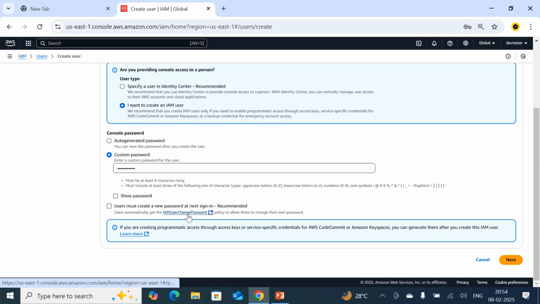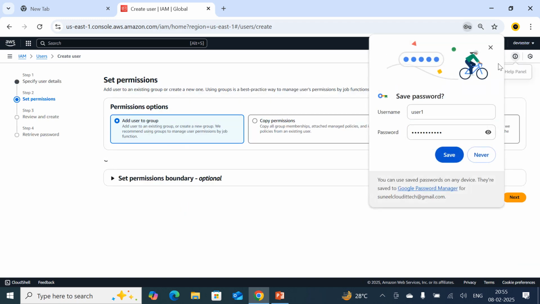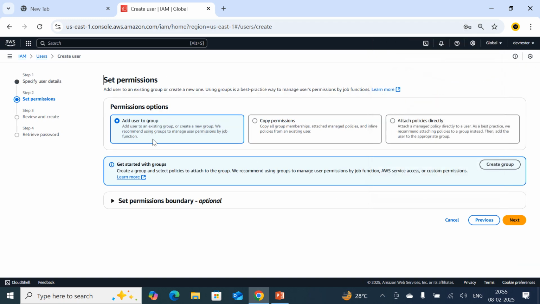There is the option "User must create a new password at next sign in." If you enable this option, what will happen? At the time of initial login, it is going to accept the password which I set here. Then once the user logs in, it asks the user to set the password himself. But I don't want it like that, so I am going to disable this option, meaning I uncheck it. Just click on next.